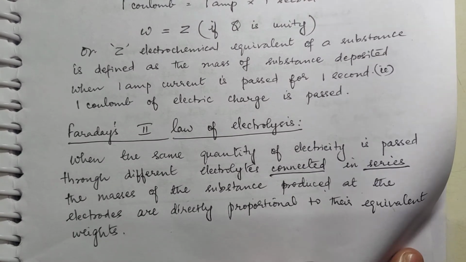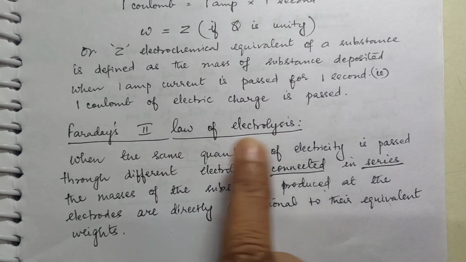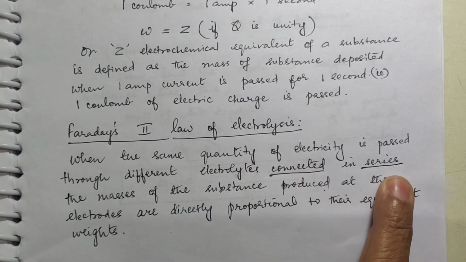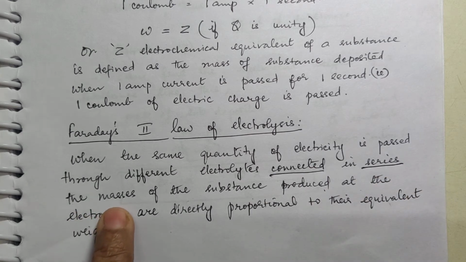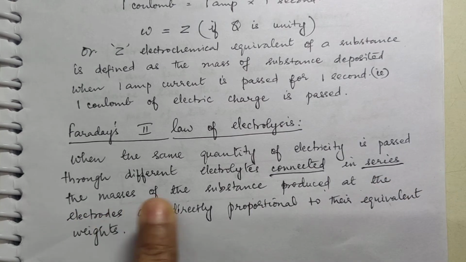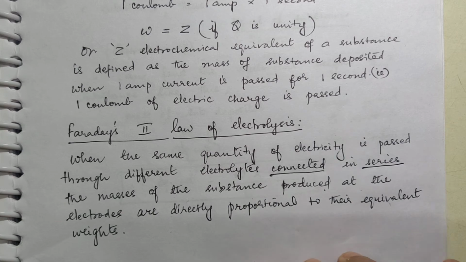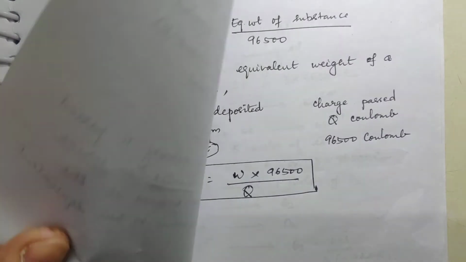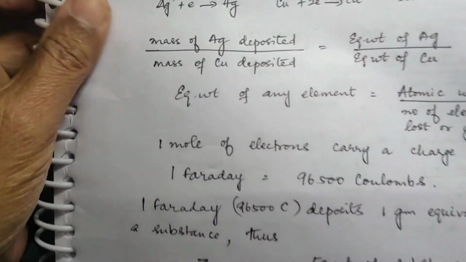Okay. Now, let us see. Quantity of electricity passed, connected in series is equal to the mass of the substance produced at the electrodes. Is that clear? Mass is proportional to equivalent weight. Now let us see that. Now look.